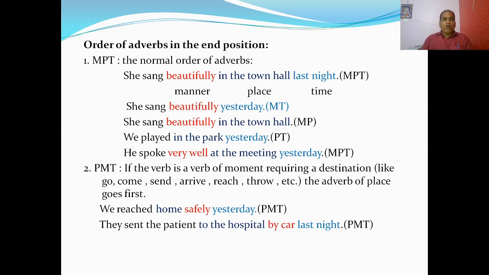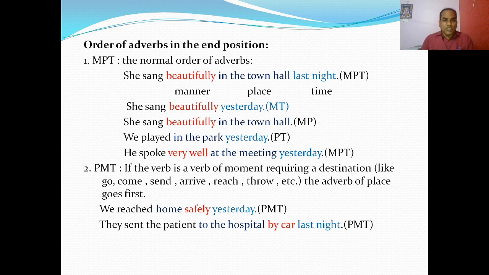So, he spoke very well at the meeting yesterday. We know, spoke how? Very well, is the adverb of manner. Spoke where? At the meeting is the adverb of place. And when? Yesterday, and that is the adverb of time. So he spoke very well at the meeting yesterday. So this is the pattern: manner, place and time.